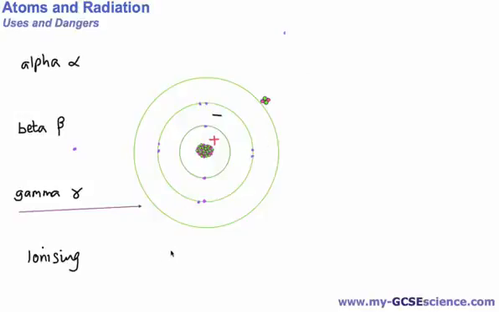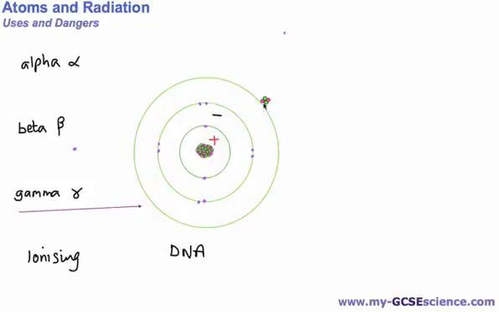Now, if atoms in the body become ionized, that means that the way they react with other atoms in the body or other molecules is going to change, and that can cause problems within the body. If atoms in the DNA become ionized, that can cause the DNA to not work properly, and in actual fact it can cause cancer to occur within the cell and then possibly spread throughout the body. So one danger of radiation is the fact that it can cause cancer in the body.